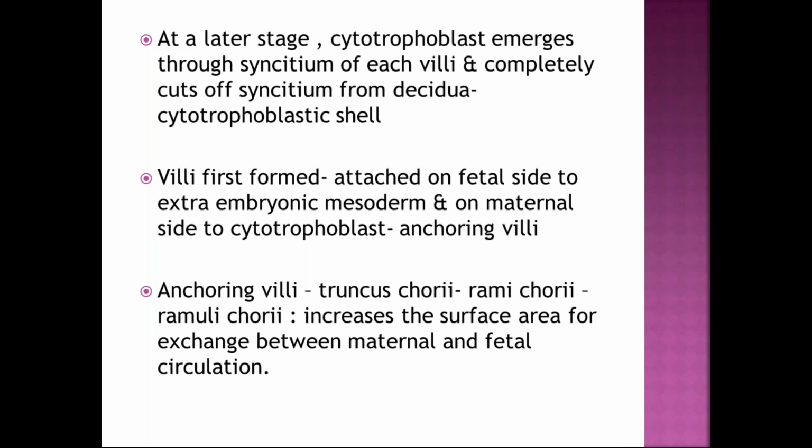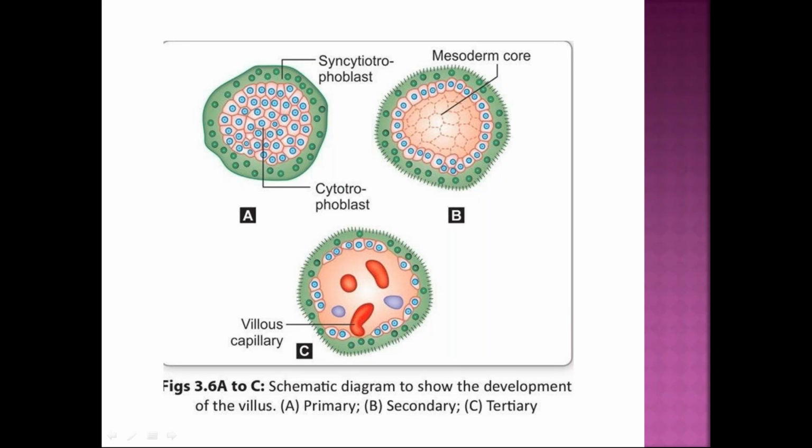And this villi is called anchoring villi. From the anchoring villi, it usually branches to form truncus chorii, rami chorii, and further into ramuli chorii, which increases surface area for exchange between maternal and fetal circulation.